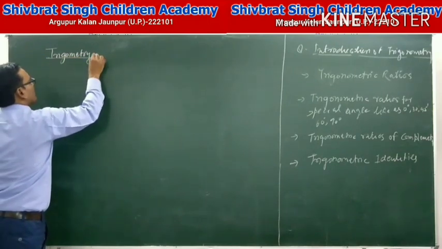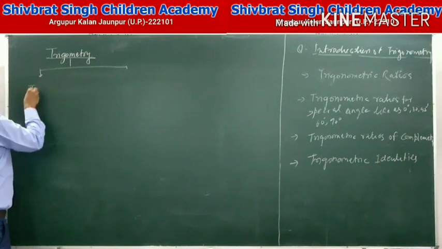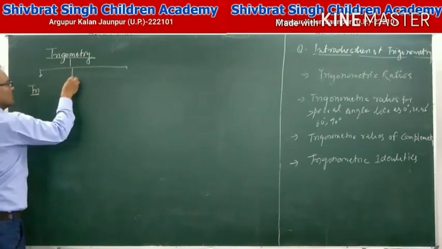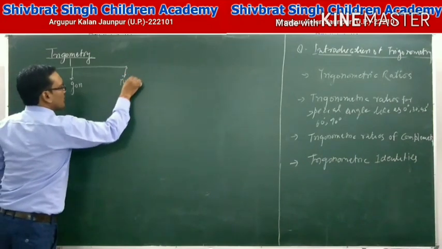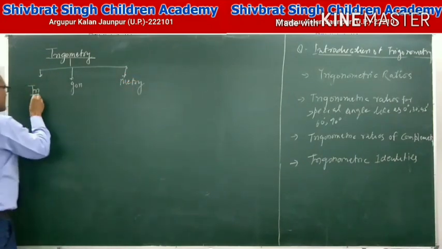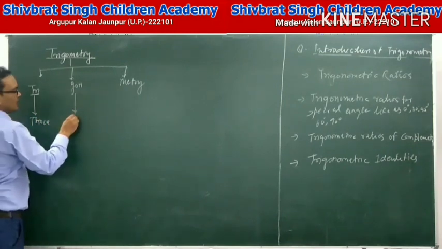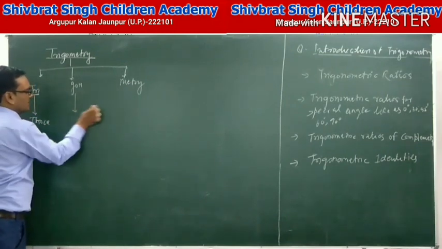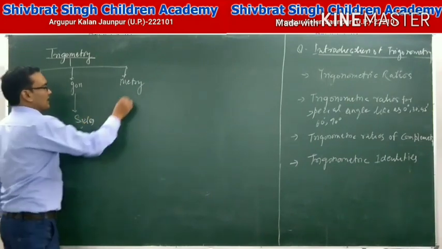Trigonometry is derived from the Greek word trigonometry. Tri means three, gon means angles or sides, and metry means measure.